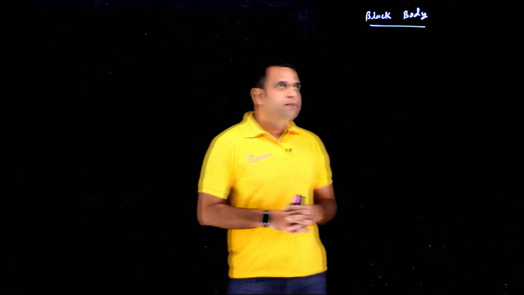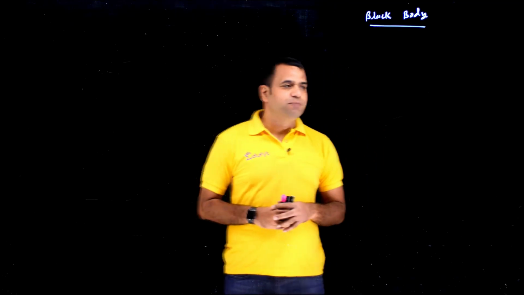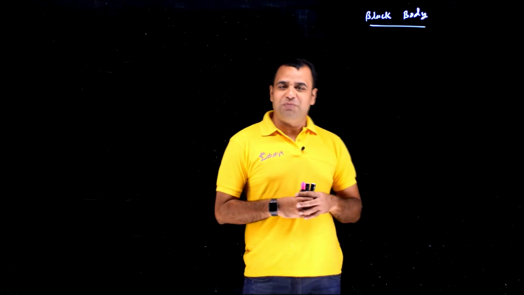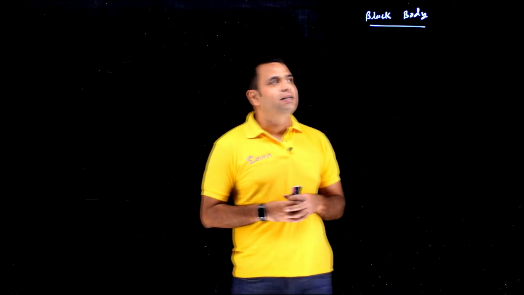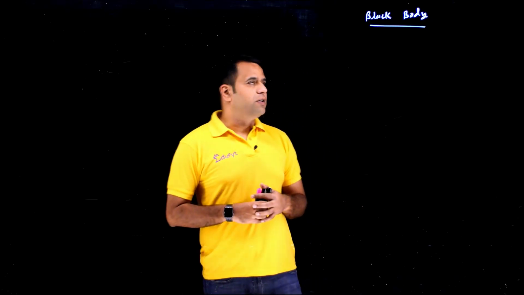Hello. So now we'll study the black body. What is a black body? There are two ways to explain it. One thing, it is black. Some people say it is black. Some people say it is invisible. They are partly right and partly wrong also.